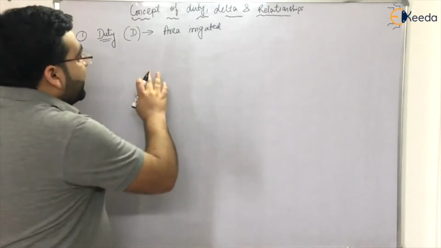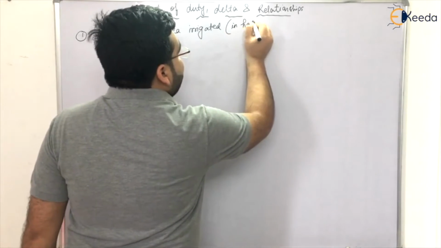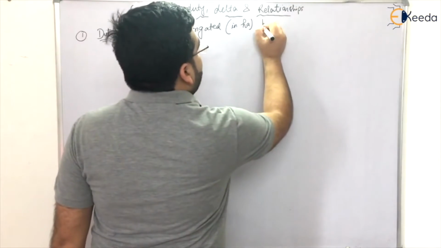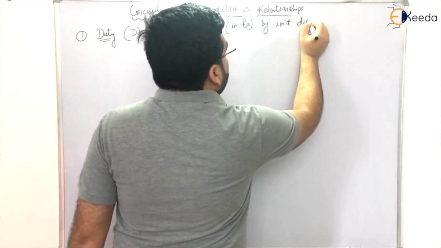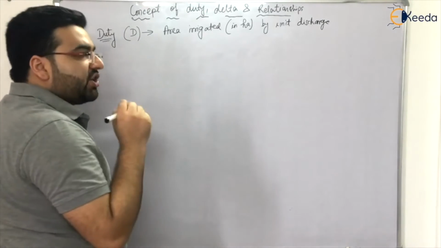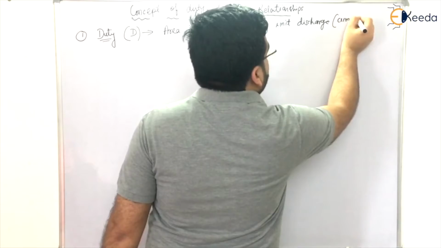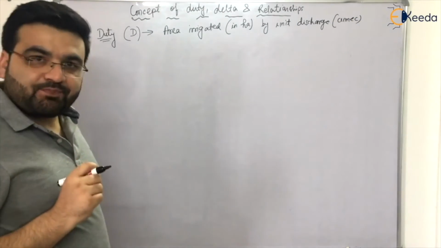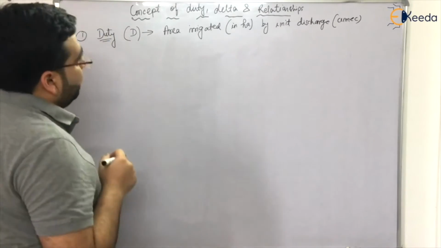The area irrigated is in hectares, since generally we take area in hectares, by unit discharge, and discharge is generally taken in irrigation engineering in cumec, that is meter cube per second. This is denoted as the duty of that particular land, or the duty of the irrigation water. Clear?